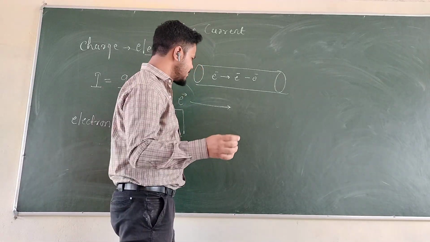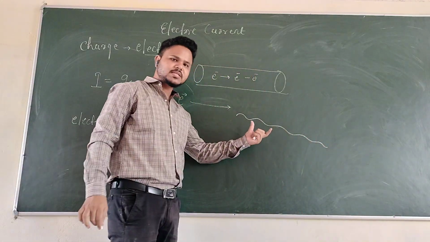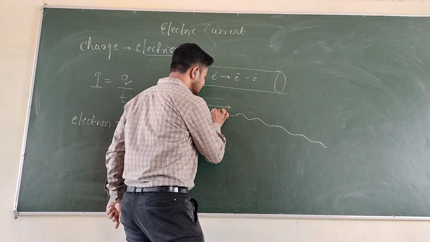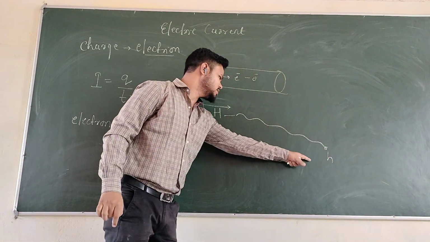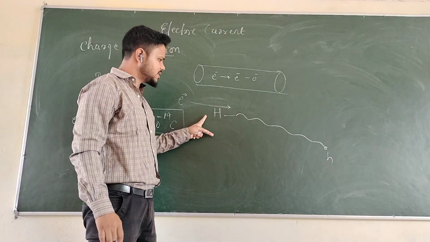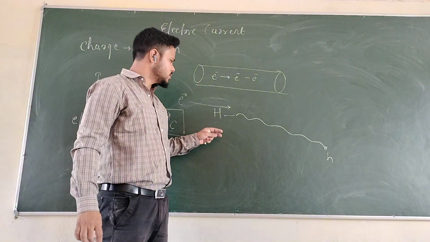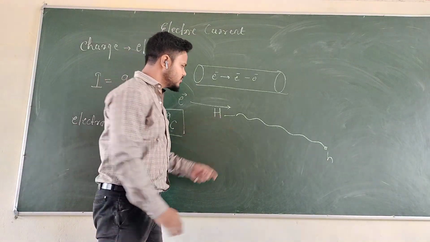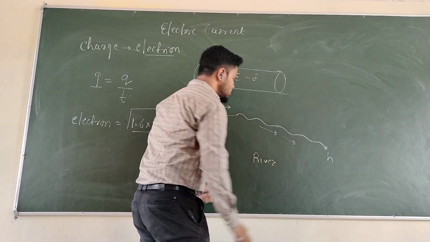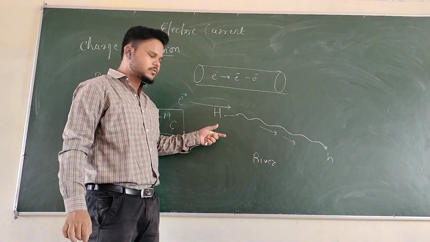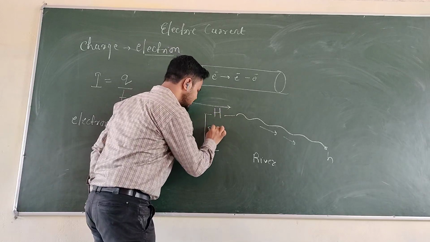Now take an example of a river. In the case of a river, what happens? The water flows from a higher point to a lower point. So one is the higher point, denoted by capital H, and the lower point denoted by small h. So from H to h there is a difference in height. This difference in height is nothing but what you can call a potential difference. So whenever you create a height difference in the case of a river, the water will flow down. So for the flow of water in a river, we require what? A gap, which is called the potential difference.